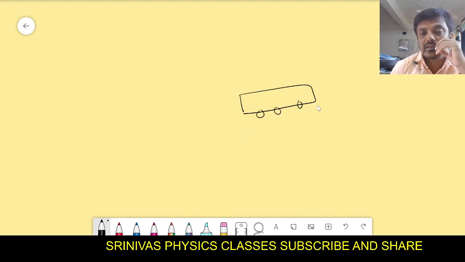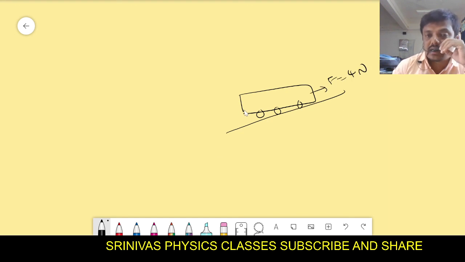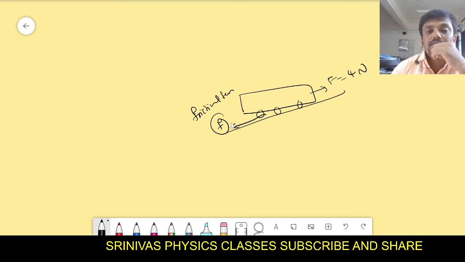Static friction force is present when a body is at rest over the surface of another body, right? This is a car, or a lorry, or a bus. Four members are applying force, trying to pull it, but it is not moving. That means the force applied by these four members is cancelled by some opposition force. That opposition force is said to be frictional force.